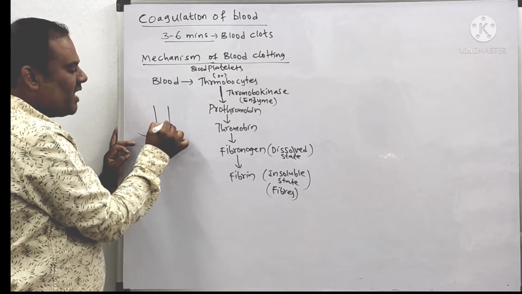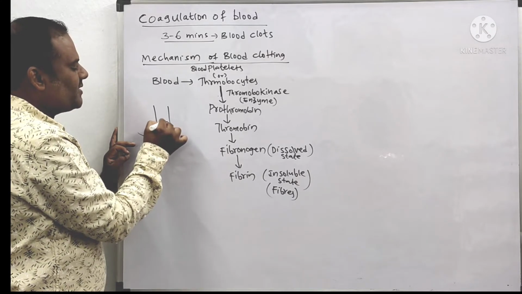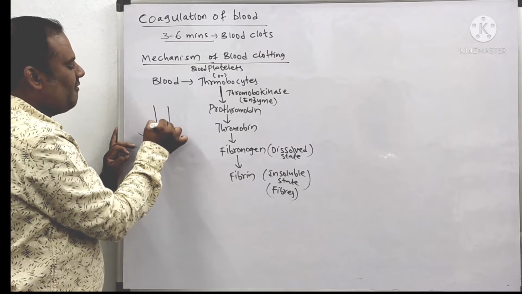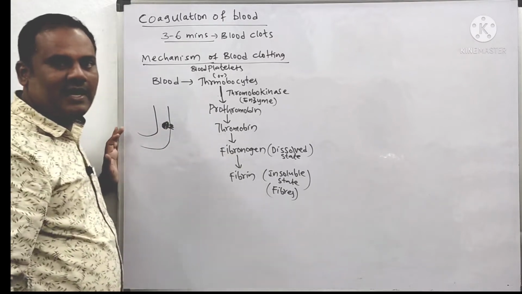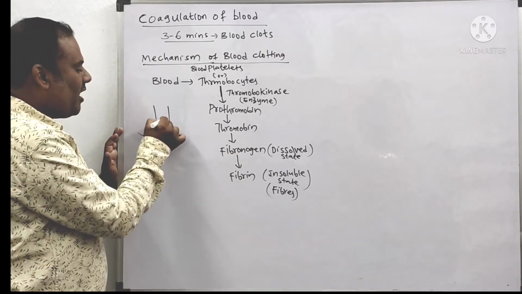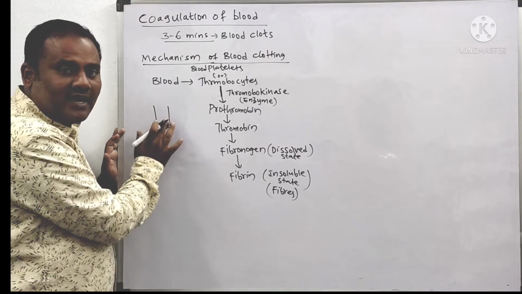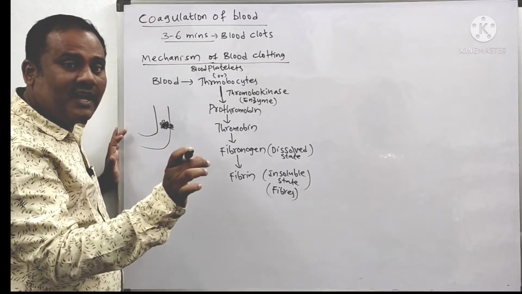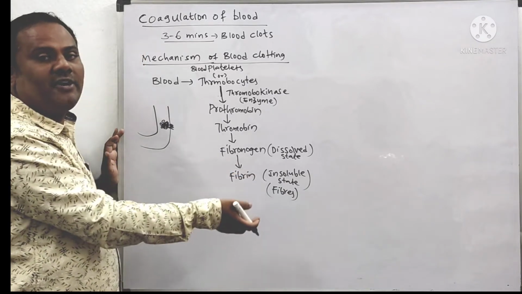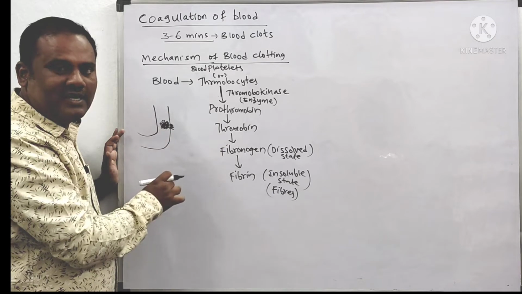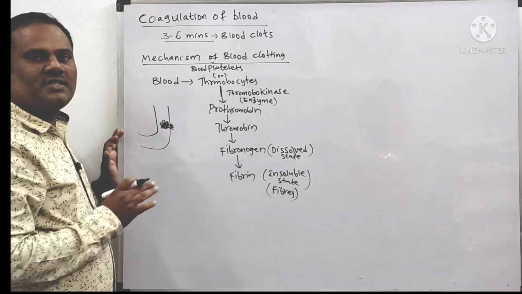This fibrinogen is in the soluble state, and thereby it becomes insoluble, and fibers are formed like this. When the fibers form, they entangle the cells. All the blood cells that were to ooze out of this wound get stuck here, because the fibers, which are nothing but fibrin, obstruct the flow. That leads to blood clotting. So this is the mechanism.